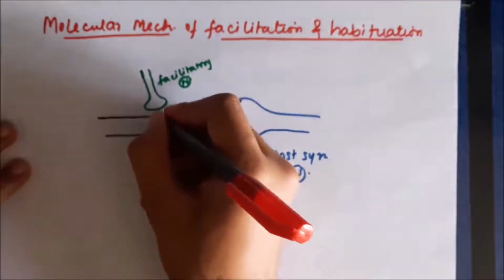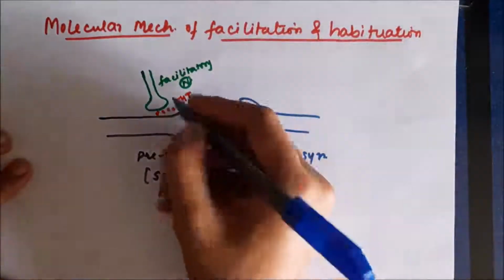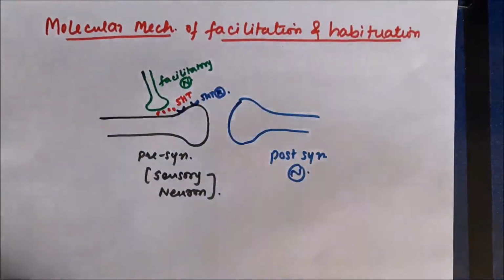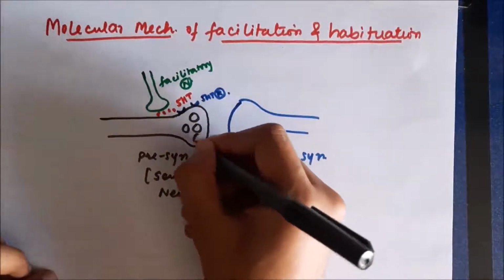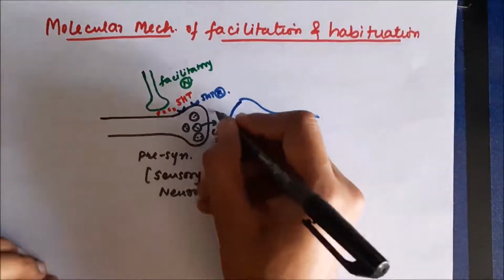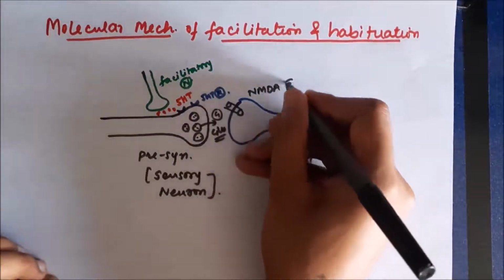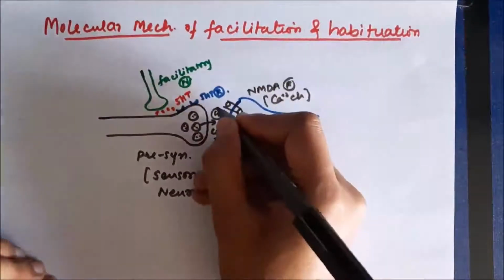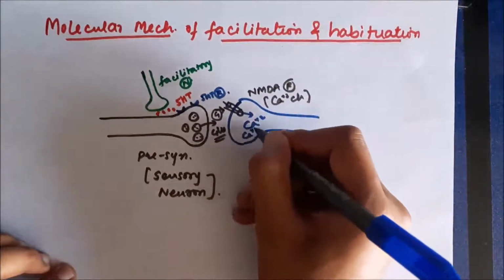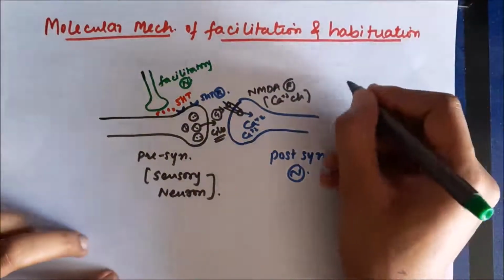Now, the neurotransmitter which is released by the facilitatory neuron is serotonin, that's 5-HT, and the receptors for serotonin are present on the presynaptic neuron itself. So serotonin is going to act on these receptors. The presynaptic neuron itself contains the neurotransmitter glutamate in the vesicles. Once this glutamate is released in the synapse, it's going to act on its receptors, which are called NMDA receptors on the postsynaptic terminal. These receptors are actually calcium channels, so they will cause influx of calcium. So calcium will accumulate in the postsynaptic neuron and it will produce various effects.